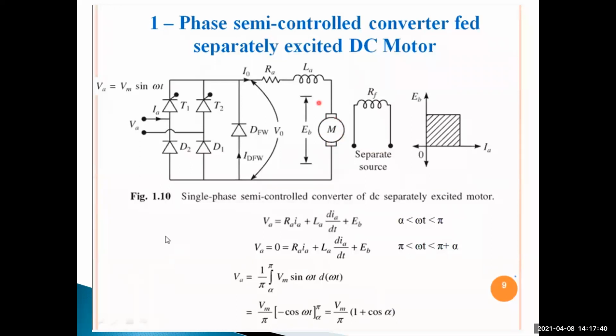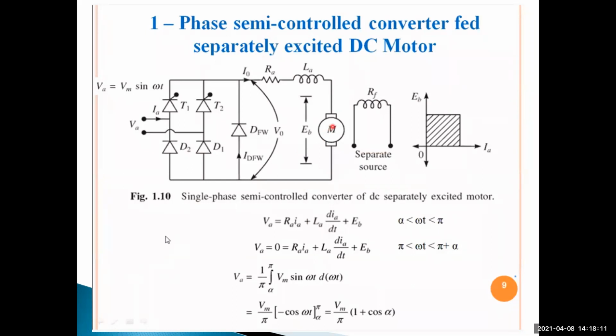The DC motor is operated from a single phase semi-converter, or half controlled rectifier.